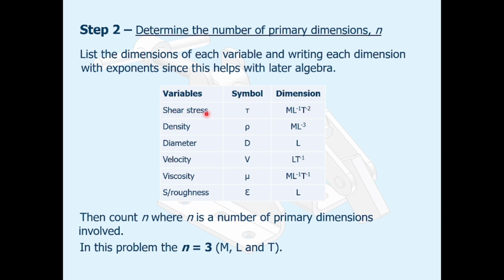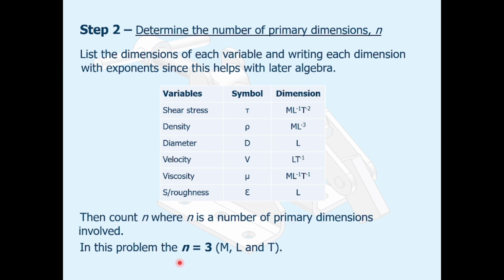For example, shear stress tau has dimension M L^-1 T^-2. Density rho is kilogram per meter cubed, so M L^-3. Diameter D is L. Velocity V is L T^-1, viscosity mu is M L^-1 T^-1, and surface roughness epsilon is L.